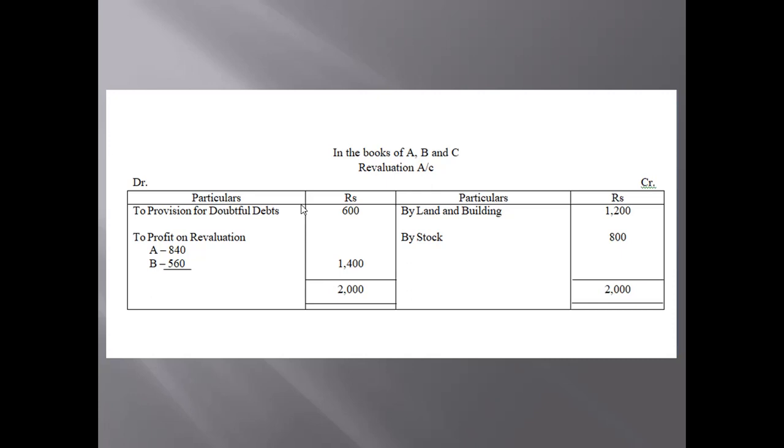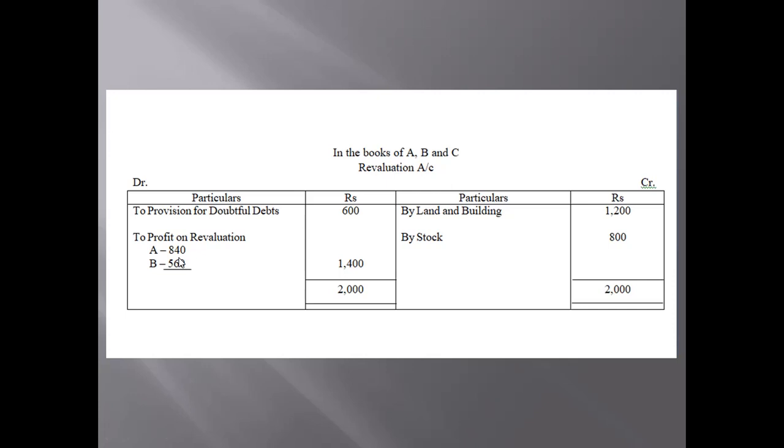So we calculate the profit. We know that the total will be written down here as 2,000. From 2,000 we subtract 600 and we get this difference here. If the same difference is coming on the credit side, then it would be loss on revaluation. Since the difference is coming on the debit side, it is profit on revaluation, and this profit of 1,400 will be distributed between A and B as per the old ratio, that is 3:2.